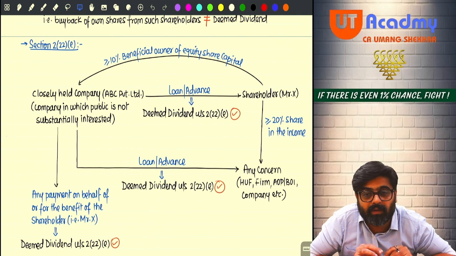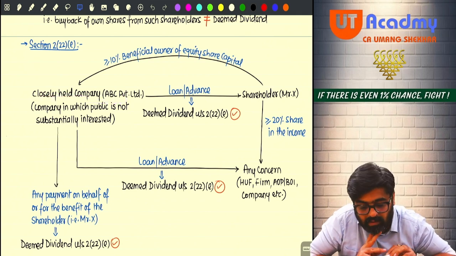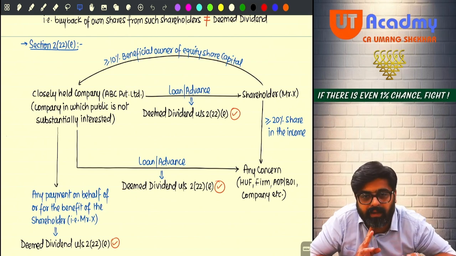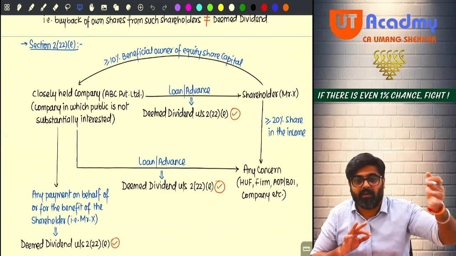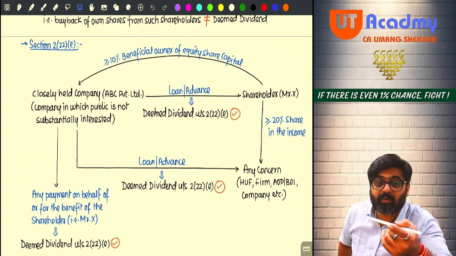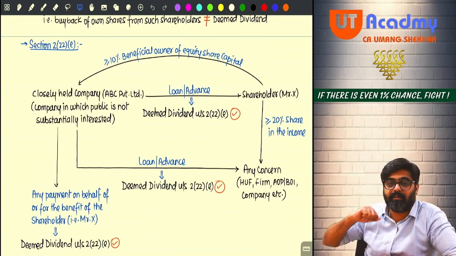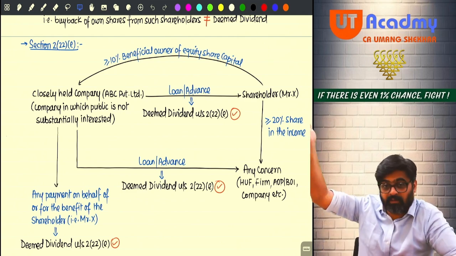Now see, what if the closely held company pays? The closely held company has paid some amount towards the liability of the shareholder. Your liability was there, no? I will pay, don't worry. Instead of giving you loans or advance, this can also be given. Instead of giving you dividend in the form of loans advance, even this can be done.